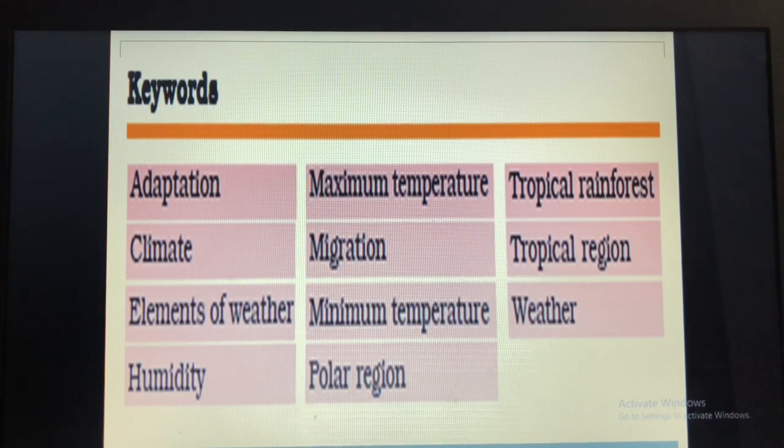Do you know that rainforests cover about 6% of the earth's surface, but they have more than half of the animal life and about 2/3 of the flowering plants of the planet? However, much of this life is still unknown to us. So rainforests cover what? 6% of the earth's surface, but they have more than half of the animal life and about 2/3 of the flowering plants of the planet. However, much about this life is still unknown to us.